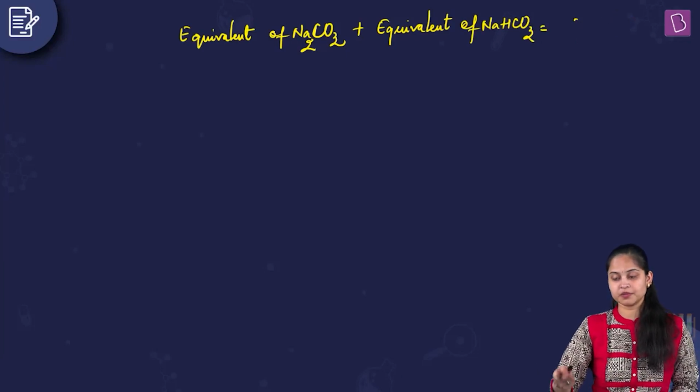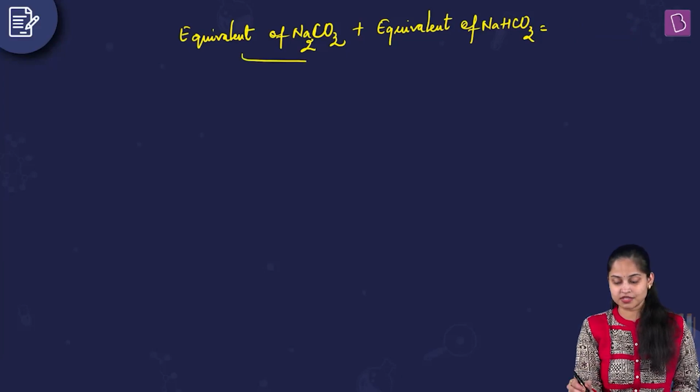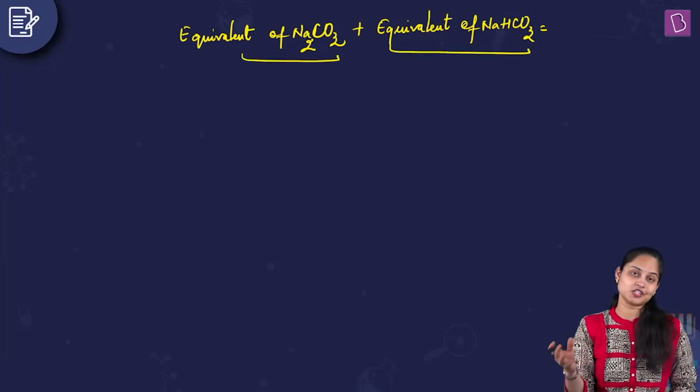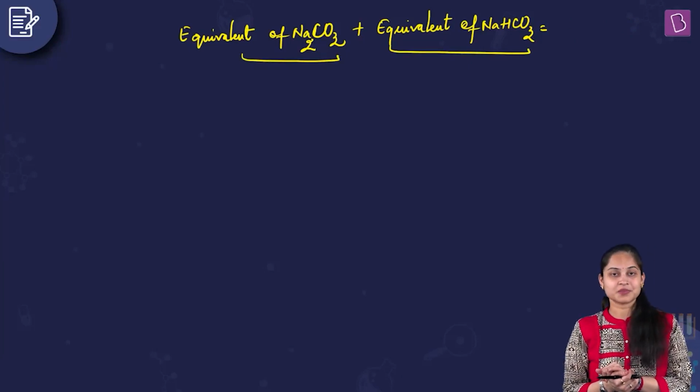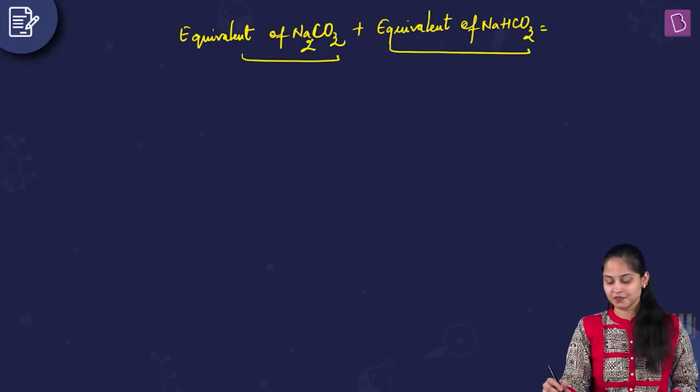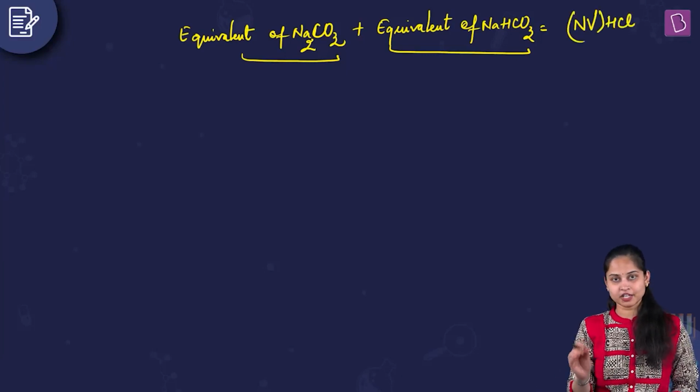Can you tell me this particular thing over here. Equivalent of Na2CO3 is equal to equivalent of NaHCO3, which in turn equals NV of HCl, normality into volume of HCl.